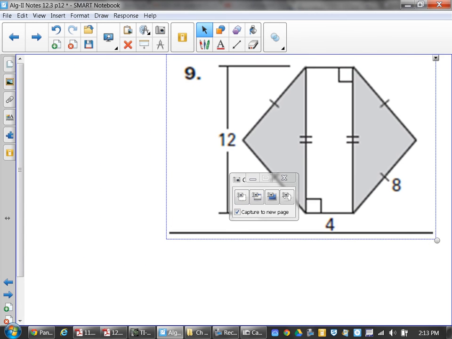All right, let's go back to this. I want to take it a step further and go back in. I want to do the geometric probability of the shaded region.